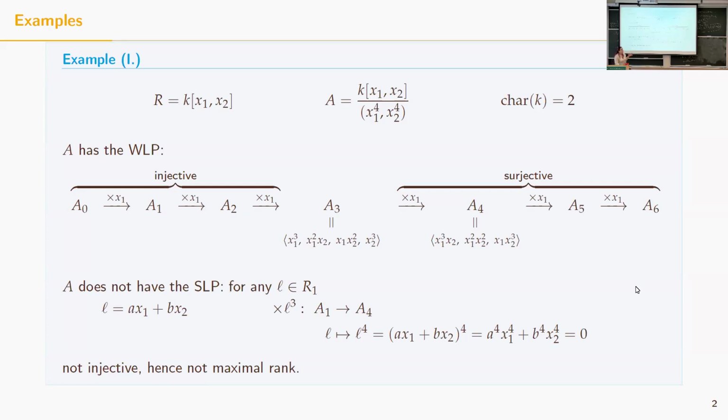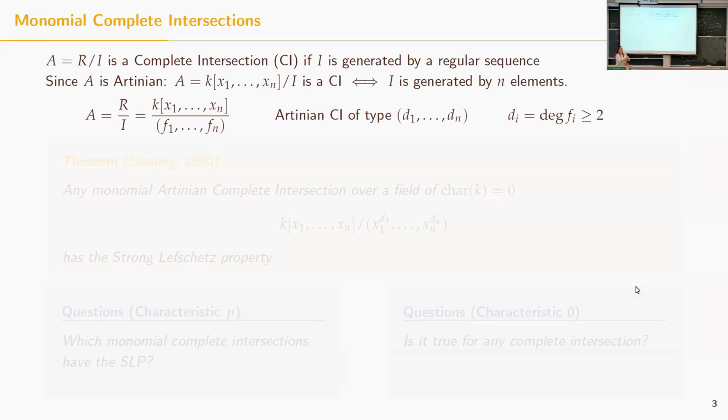Okay, as I said in the title, I'm interested in complete intersections. So that is when the ideal I is generated by a regular sequence, but since we are also in the hypothesis that A needs to be Artinian, then it's the same thing: I is Artinian and generated by exactly n elements to be a complete intersection. In the example before, it was a complete intersection.